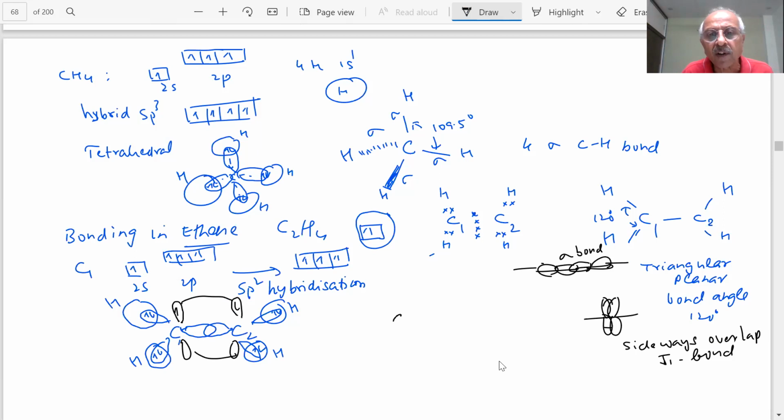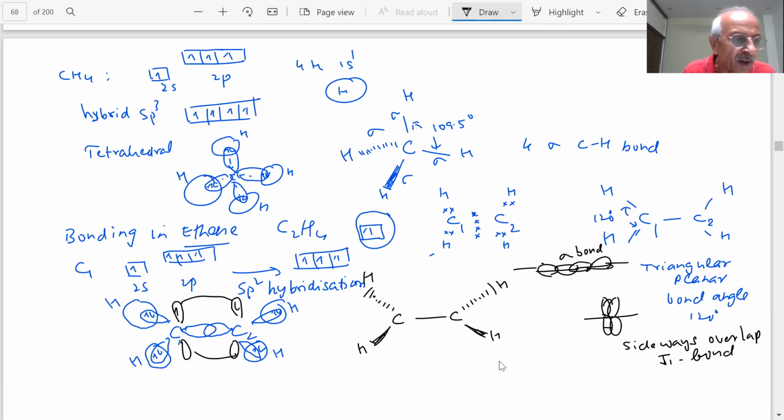So what is the result of this, student? This is carbon, and I am showing something like this now. There is one hydrogen, students, hydrogen, and hydrogen.